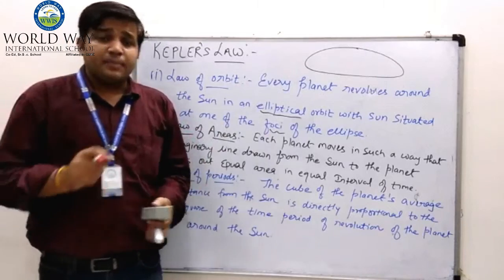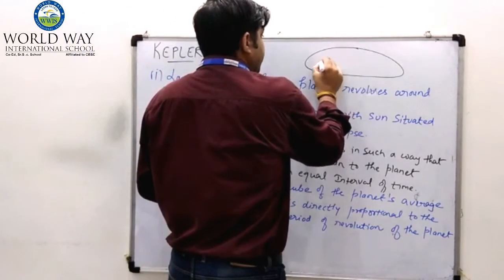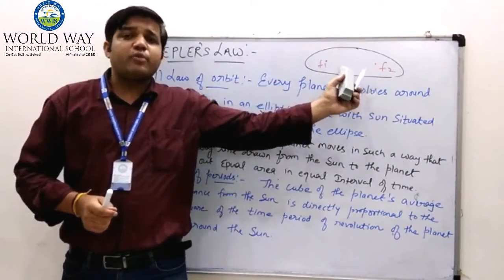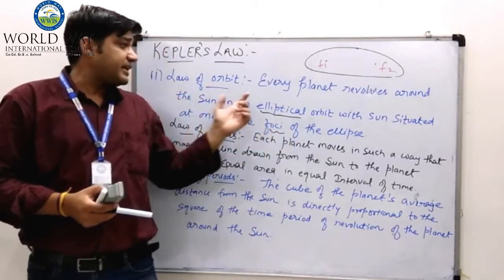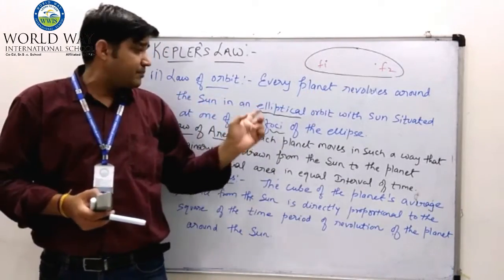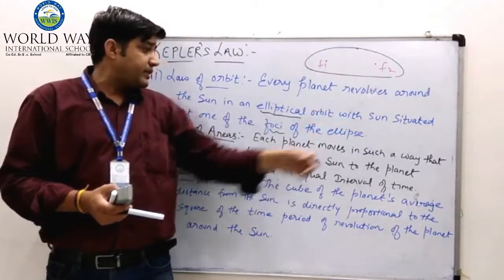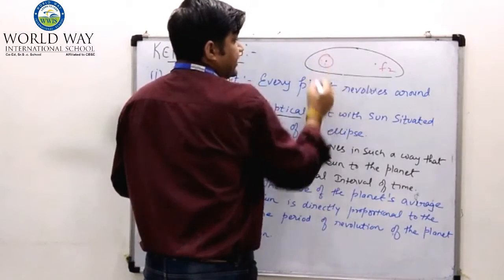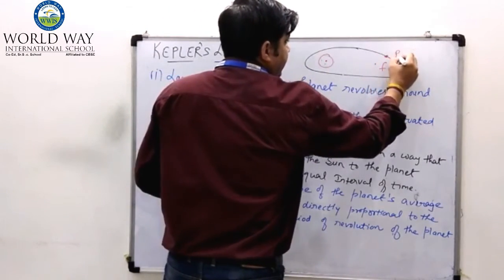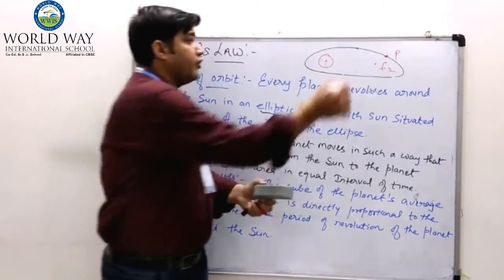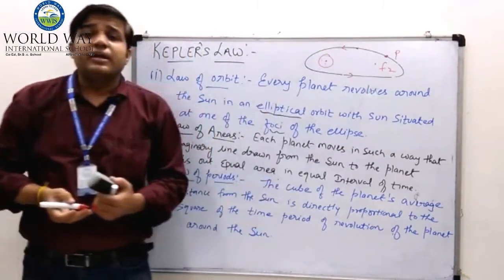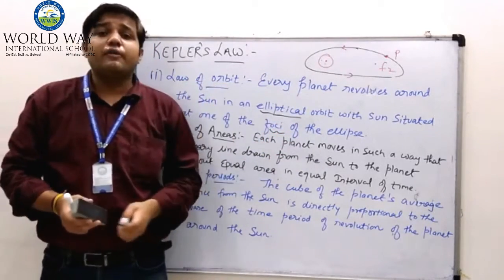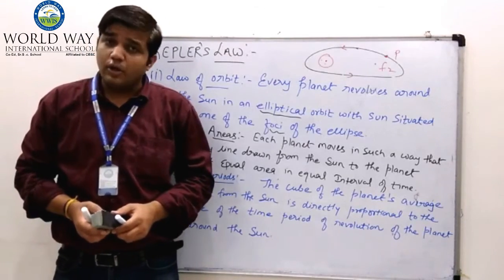In an ellipse, the property of an ellipse is that there are two focus points. Suppose we consider F1 and the second is F2. So two focus, the plural form of focus is foci. So every planet revolves around the sun in an elliptical orbit with the sun situated at one of its foci. Suppose in the first focus there is the sun and here P stands for planet. It revolves around the sun in a fixed orbit, and this fixed orbit is called an elliptical orbit. So this gives the law of orbit, Kepler's first law.